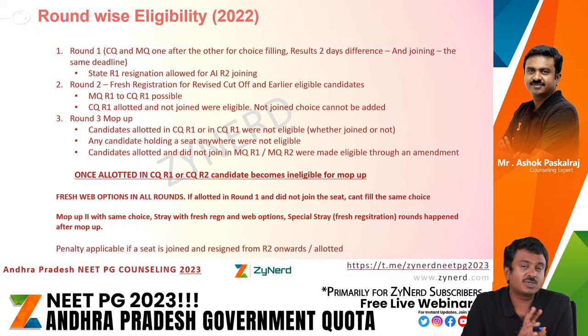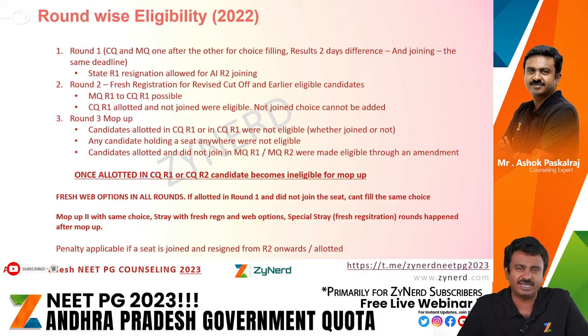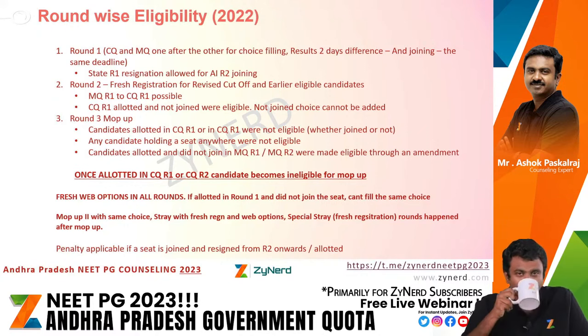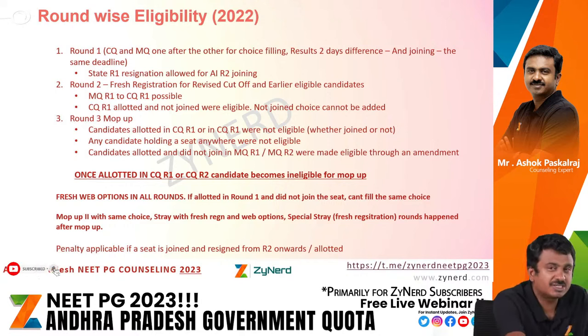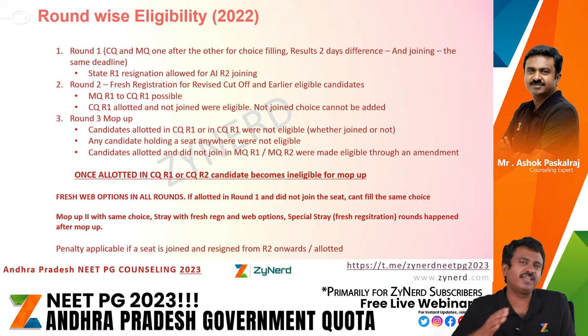So what we are discussing now is 2022's information, and that will help you in at least knowing what was there in 2022. We expect that it will be similar. Why? Because from last year, the state round 2 joint candidates being ineligible for any further rounds was absolutely clear, right? So because this is absolutely clear, AP redefined its rules to a minimal extent and came up with rules to align with the state round 2 joint candidates not being eligible. So we have created a bit of suspense, but first we'll start with round 1.